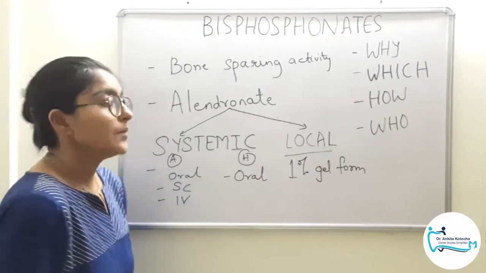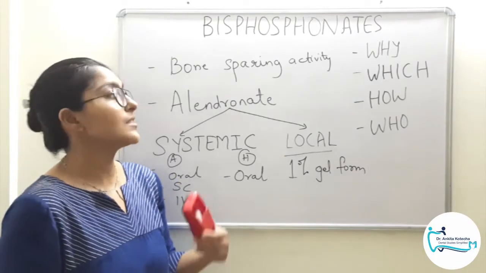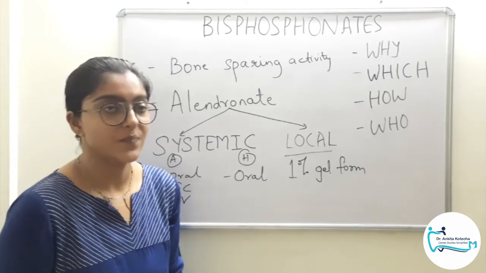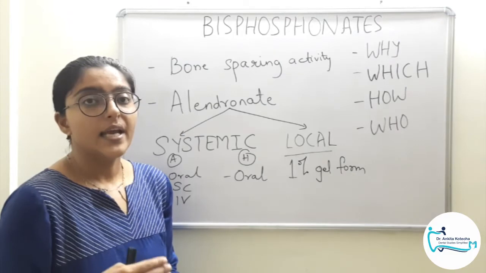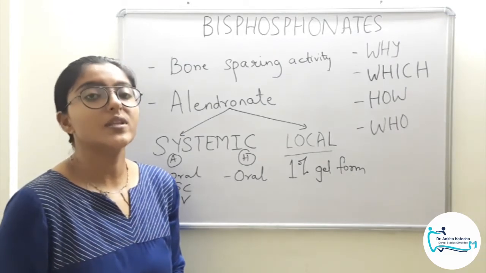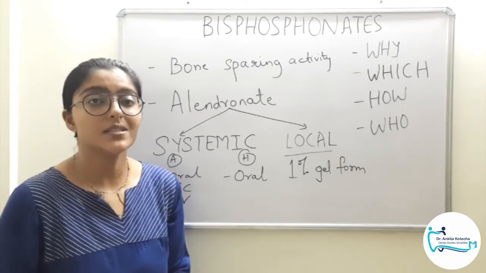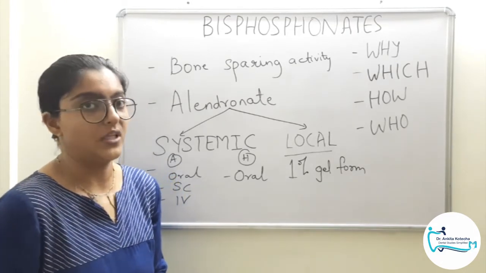A quick summary: bisphosphonates are used in periodontal patient management mainly due to its property, that is bone sparing activity, its mechanism of action. Alendronate is the most commonly researched, evaluated and hence validated bisphosphonate with improved treatment outcomes, that is both in terms of clinical parameters and radiological parameters, that is increased percentage of bone fill.